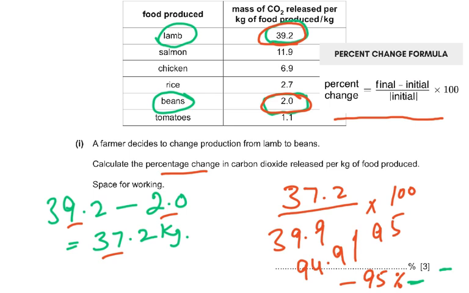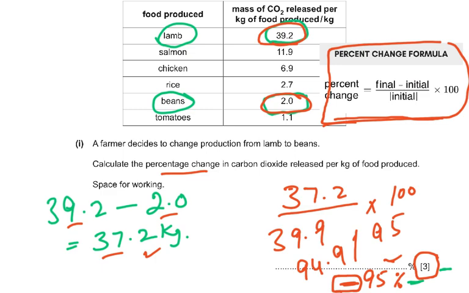And this was the sad part, that the students did not write the minus sign. So if you did not write this negative sign, well, you only got 2 marks, because 1 mark is for this and 1 mark is for the 95. But 1 mark is for the negative. If you wrote minus 95, or you show the sign for minus also, that would be fine, and that would be the 3 marks. The 3 marks would actually have told you that you need to have 3 marking scheme points, and there was something negative or positive about it. So this is the percentage change formula. If you don't know it, I'm sure you do it in maths, so you must be knowing it.